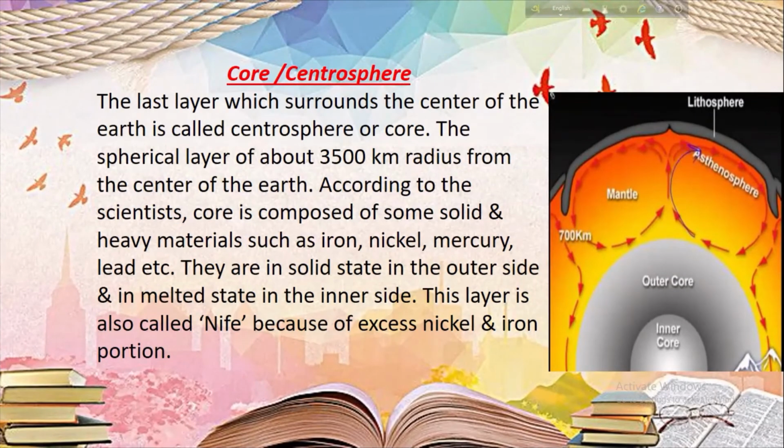This is the core or centrosphere. The last layer which surrounds the center of the earth is called centrosphere or core. It is a spherical layer of about 3,500 km radius from the center of the earth, and according to the scientists, the core is composed of some solid and heavy materials such as iron, nickel, mercury, lead, etc.